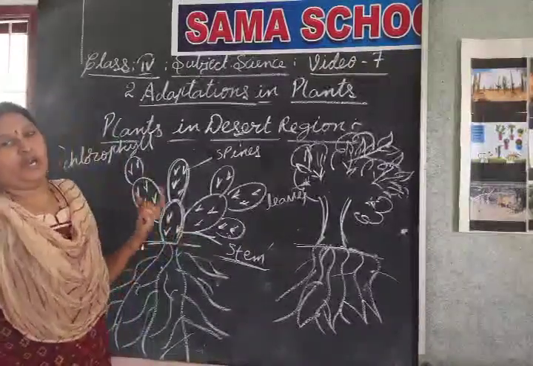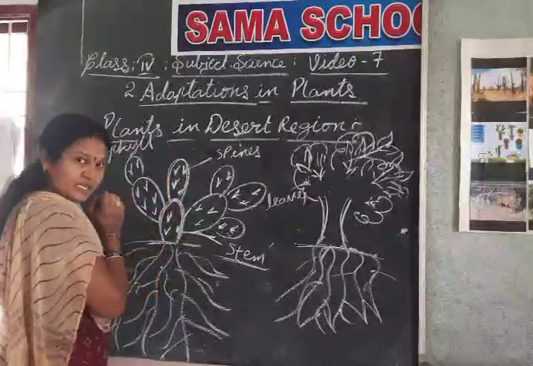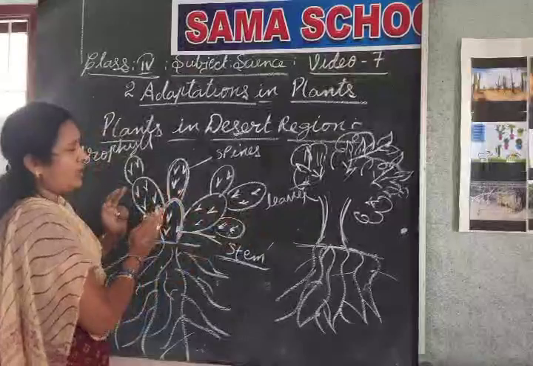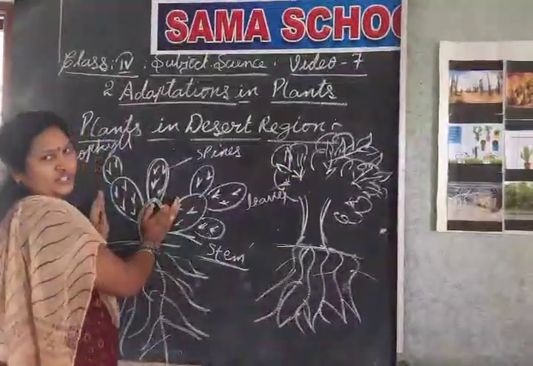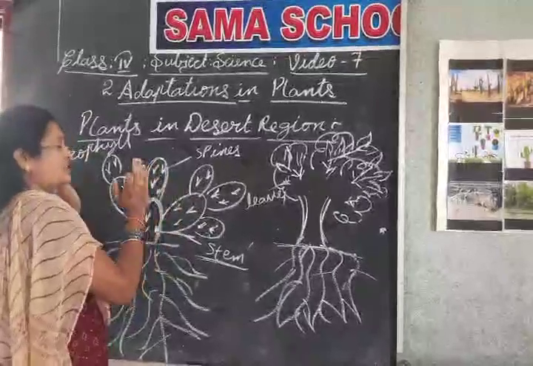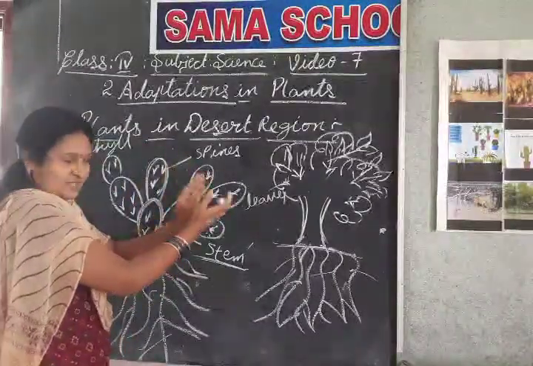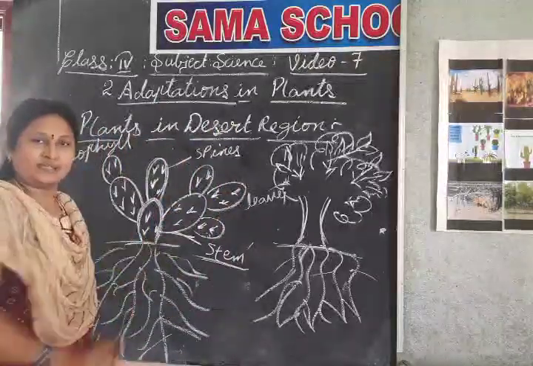So these are the special features: spines instead of leaves, and a green portion in the stem. These are modified from the normal plants to suit the desert region. These features are adapted to help these plants survive in the desert region.